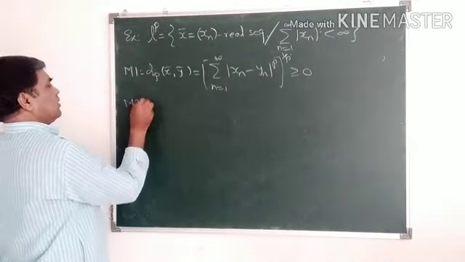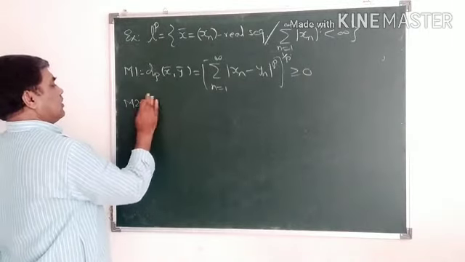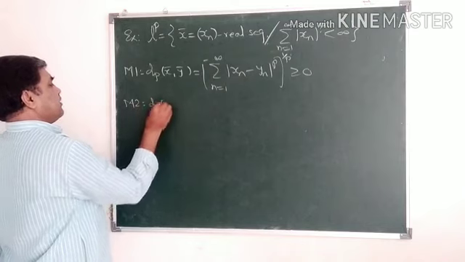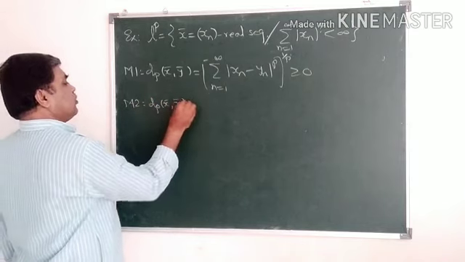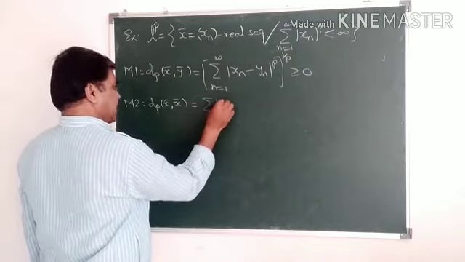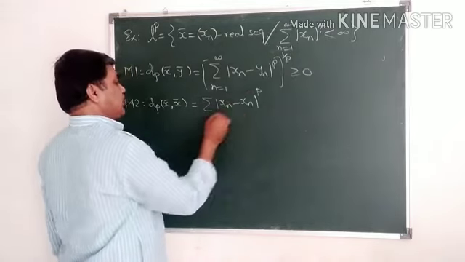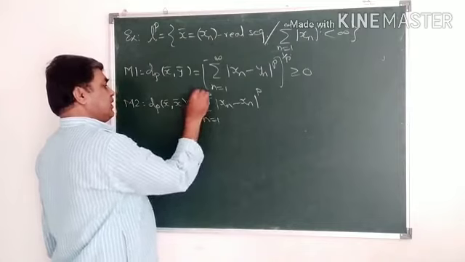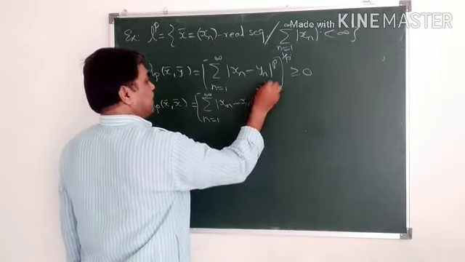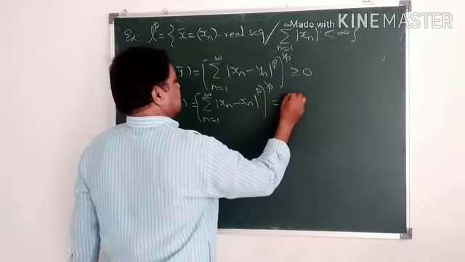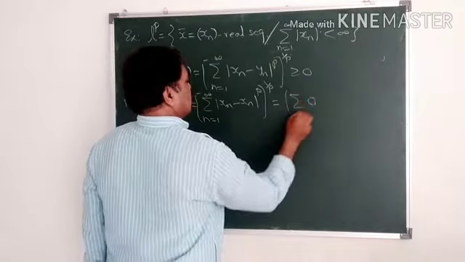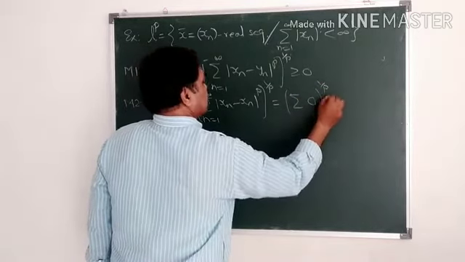M2. dp of x bar, x bar will become the summation of mod xn minus xn, which is 0, to the power p, n equal to 1 to infinity, whole thing raised to 1 by p. This becomes the summation of 0 raised to 1 by p, which is 0.